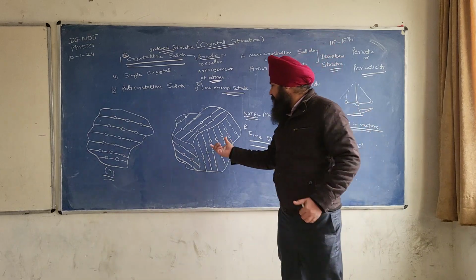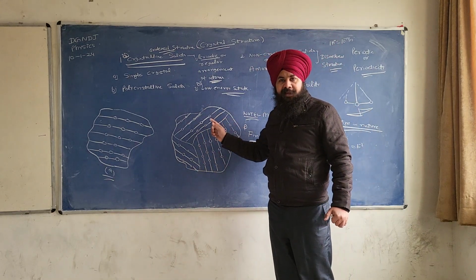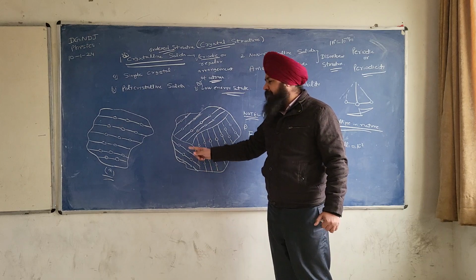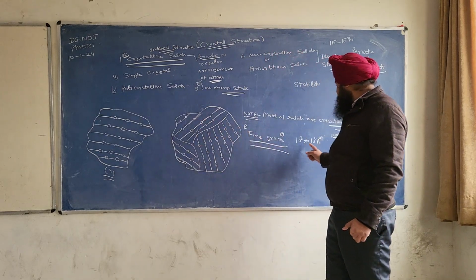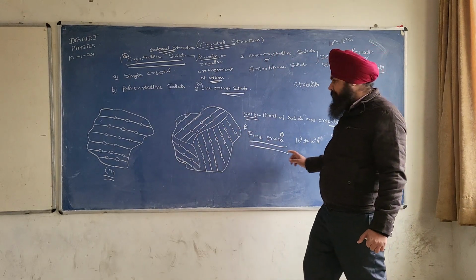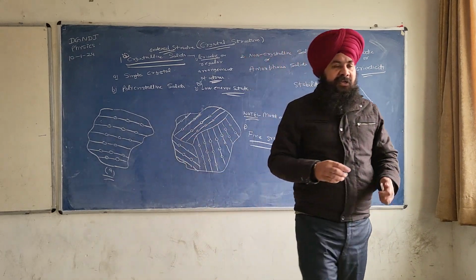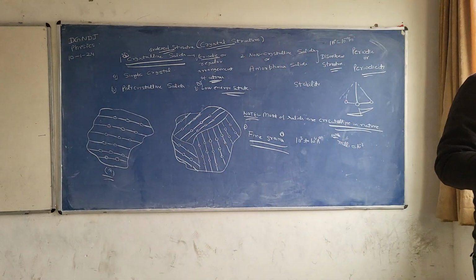So this is called a grain. In the polycrystalline solids we have different grains, and they have different sizes and different directions. Okay. Next point.